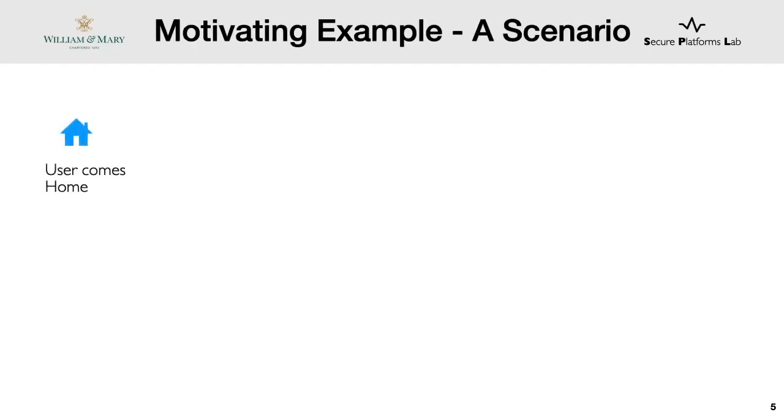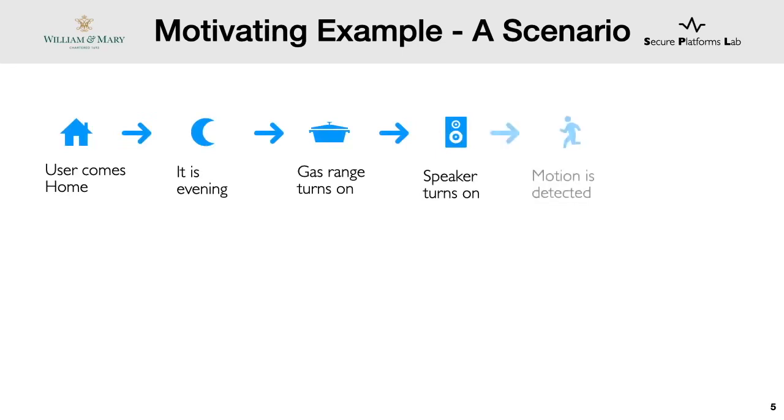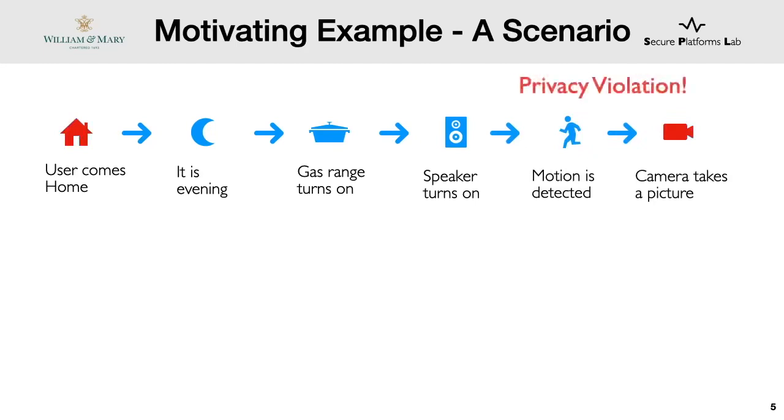In the scenario, the user comes home, it's evening, so the user turns on the lights, draws the curtains, plays some music, motion is detected, and the security camera takes a picture. Overall, this seems like a natural sequence of events where the user is simply doing their normal chores, possibly after getting back from work. However, there is a subtle privacy violation. We do not generally want a security camera taking pictures of us while we are at home. Security cameras are generally configured for home monitoring while the user is away, but in this instance, the user's motion is probably the cause of the picture being taken.